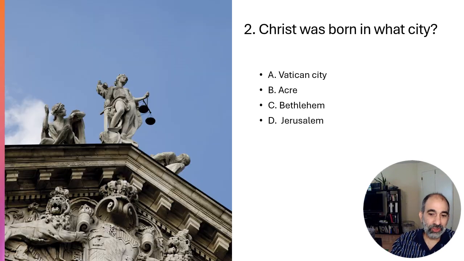All right, let's go to question two. Christ was born in what city? Is it A, Vatican City, B, Akko, I know it's spelled A-C-R-E, but it's Akko, C, Bethlehem, or D, Jerusalem? And so the answer to that question is C. So that's where Christ was born.